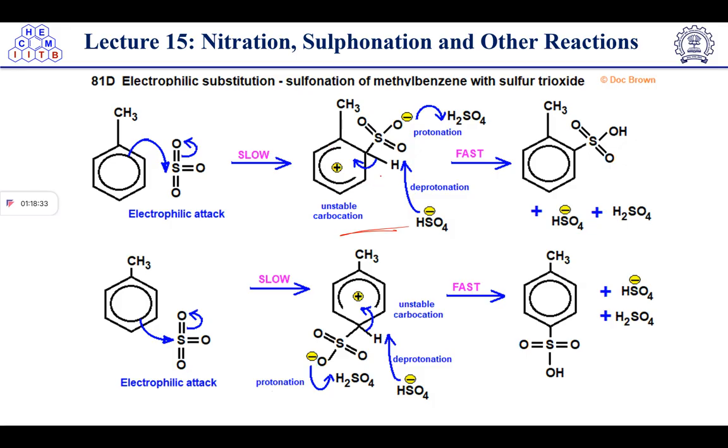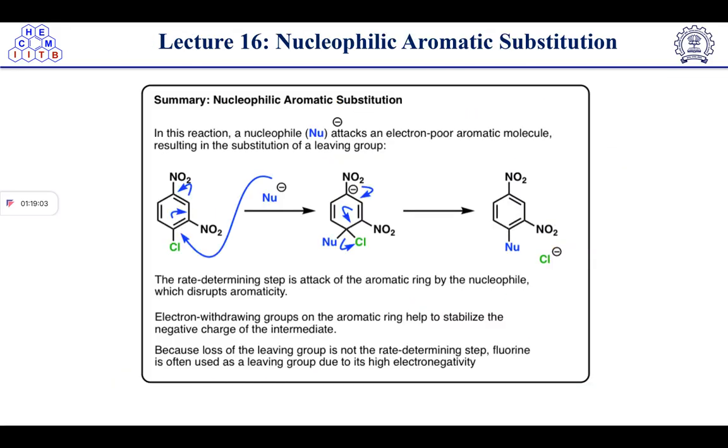Carbocation is here. After this one, deprotonation will form the benzene ring and we will get the desired product. So this reaction is fast. After this one, it is possible on the para position also. So ortho and para are the positions where it will give the product. The para product is more convenient because of less hindrance, and it will give the major product.